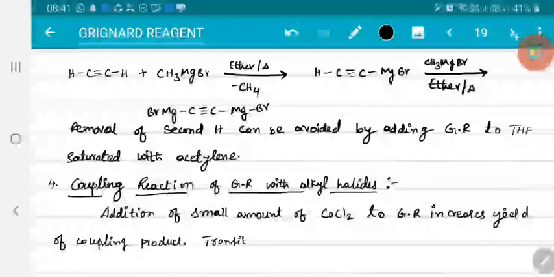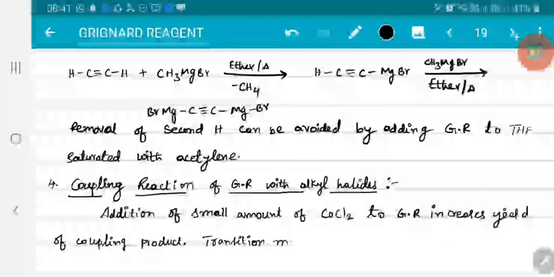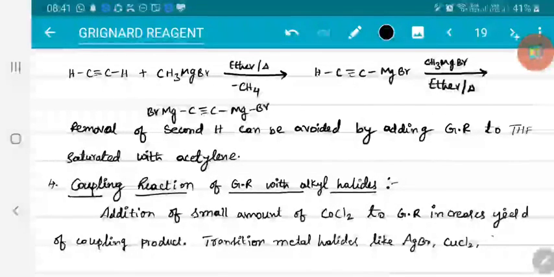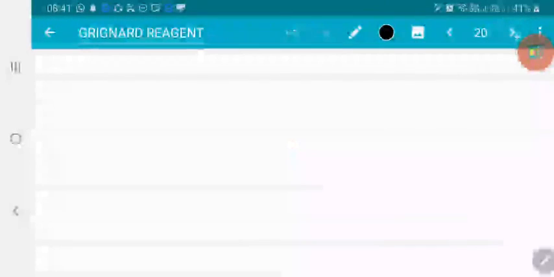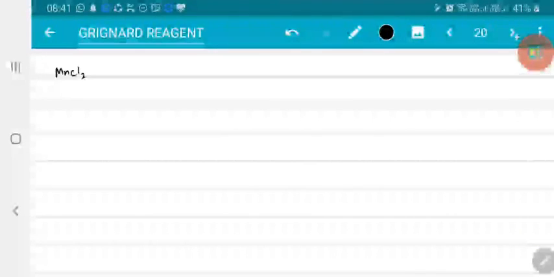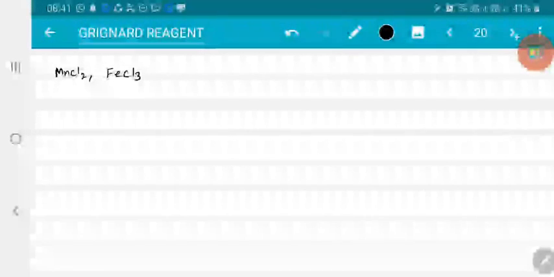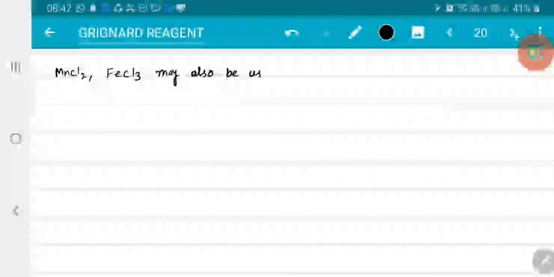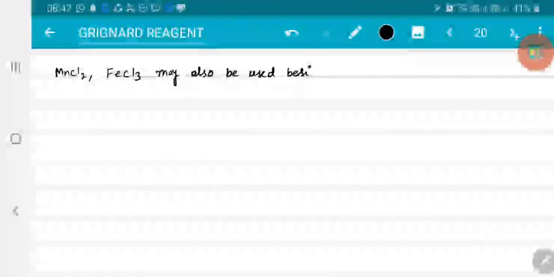Transition metal halides like CoCl2, CrCl3, MnCl2, FeCl3, etc. may also be used besides CoCl2. You can use that also.